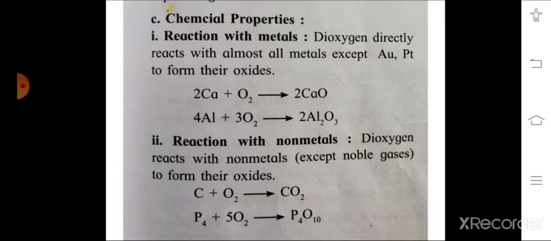Then second is reaction with non-metals. Dioxygen reacts with non-metals except noble gases. As we know that noble gases are chemically inert. This dioxygen reacts with non-metals to form their oxides. Here carbon reacts with oxygen to form carbon dioxide. Phosphorus P4 reacts with oxygen to give P4O10.